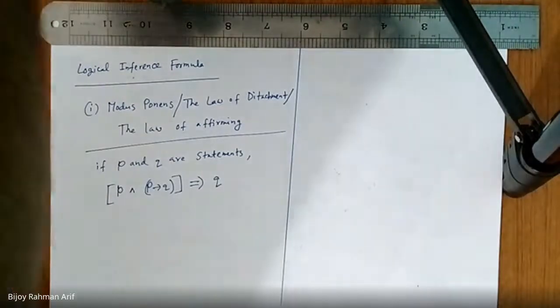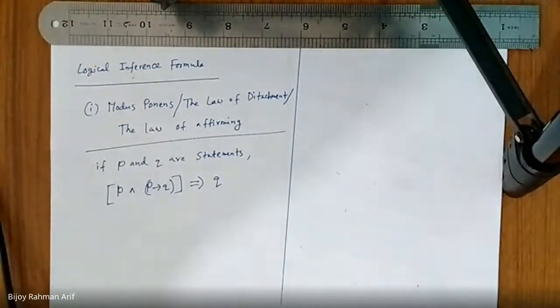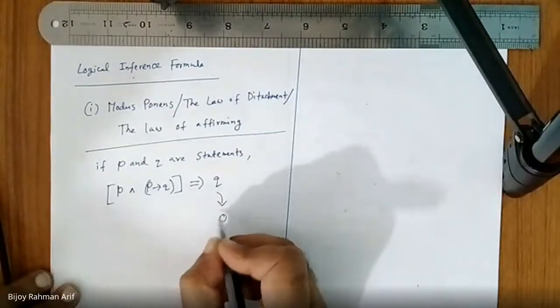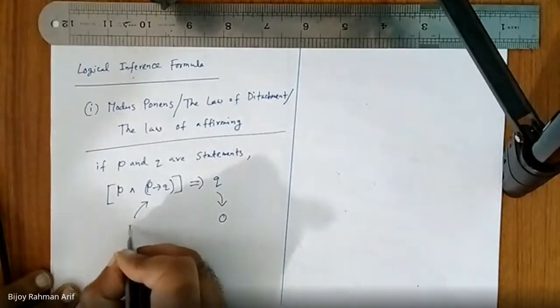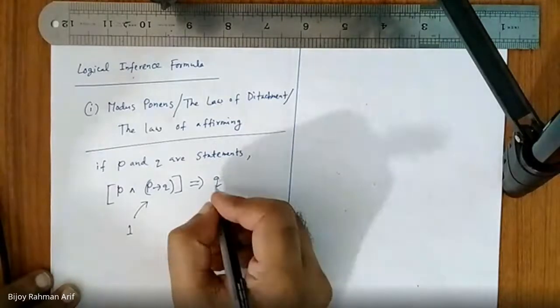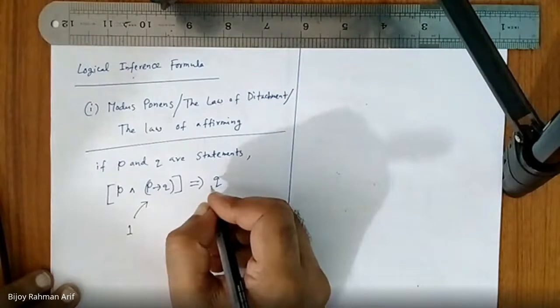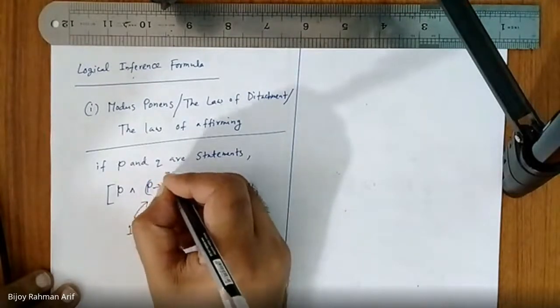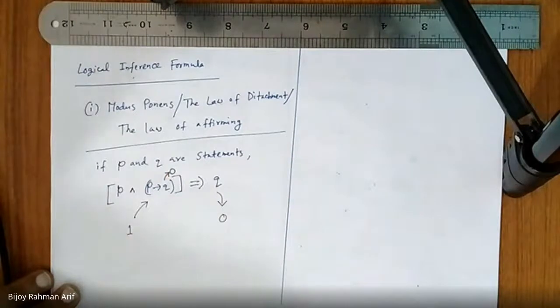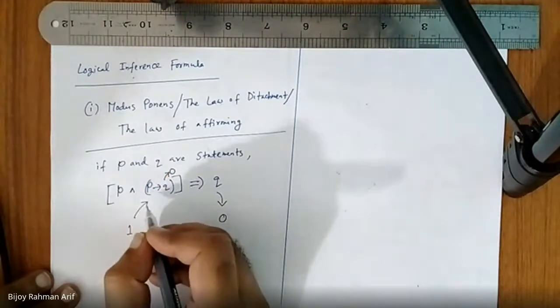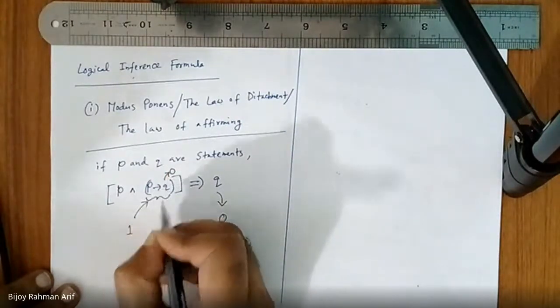When does this one become false, tell me. This becomes false when the right hand side is 0 and the left hand side is 1. That means Q is 0. Now if Q is 0, is there any possibility to make the left part 1? Yes, sir. There is. How? P has to be